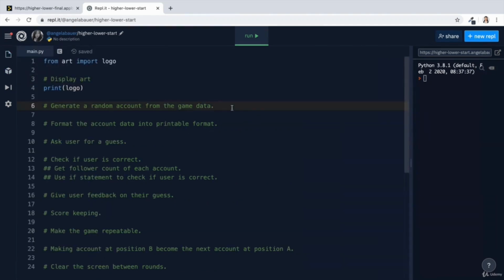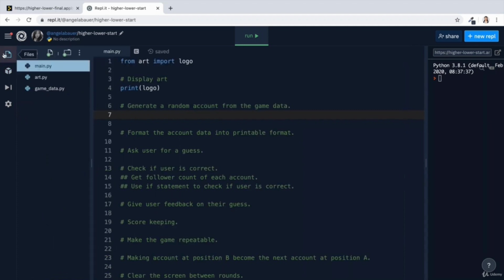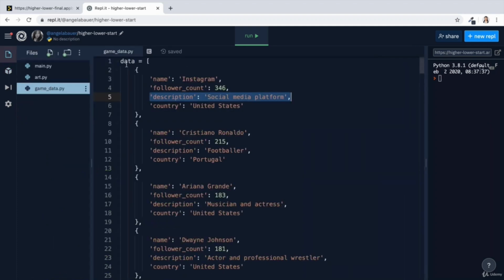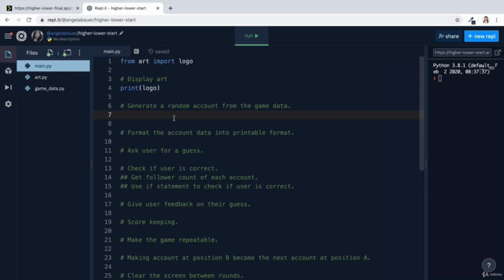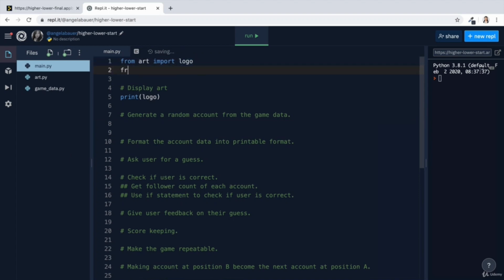The next one is to generate a random account from the game data. And remember, the game data is here in a separate file, and the data is held inside a variable called data. So let's go to the top and do the same thing. From game data, import data. And now we can use that data to generate a random account.